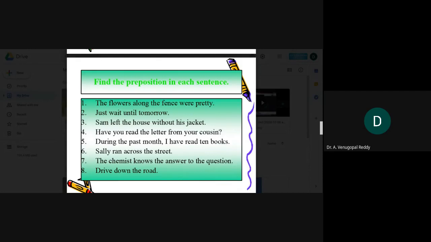During the past month, I have read 10 books. Sally ran across the street. The chemist knows the answer to the question. Drive down the road. Are you able to identify the prepositions in each and every sentence? Yeah, you will easily identify. Let us see the answers.